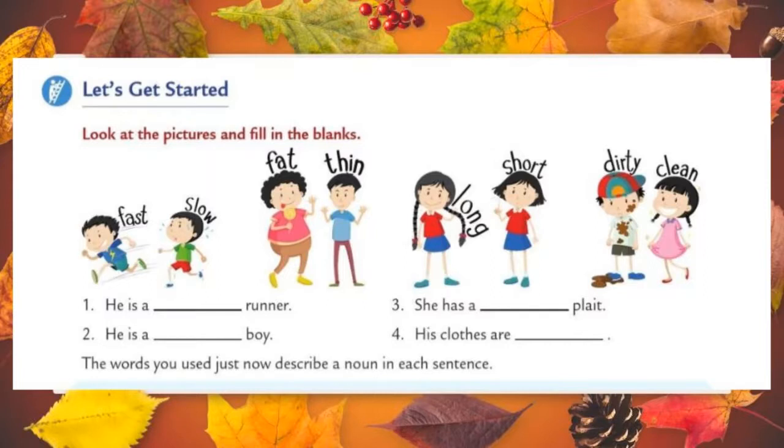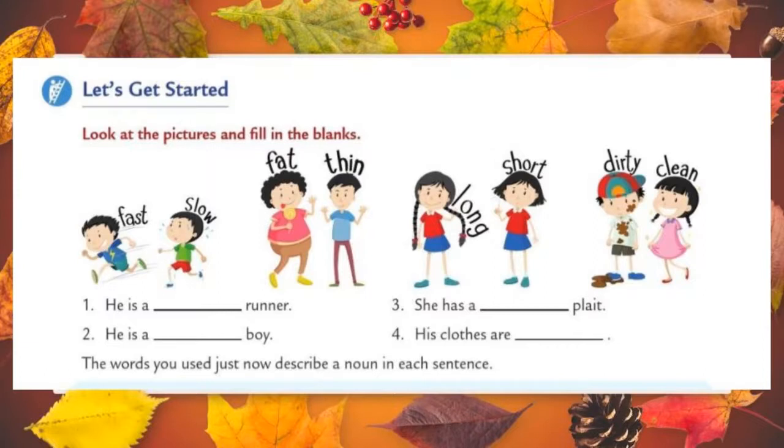Let's move to the third one. For the third one also, they have given two pictures. One is long and another one is short. You can write either long or short because both the words are describing words. She has a long plate, or otherwise she has a short plate. Both the words are describing words.